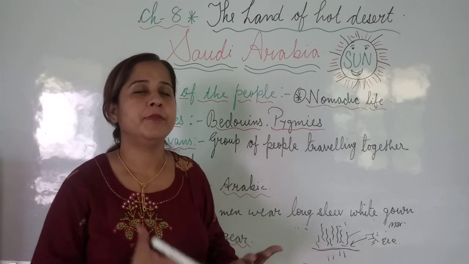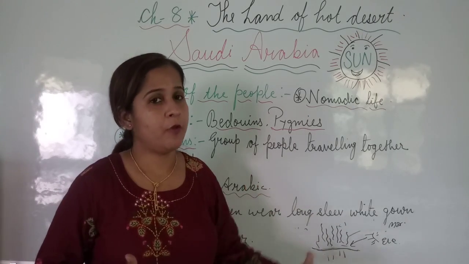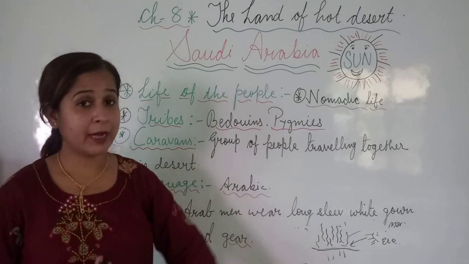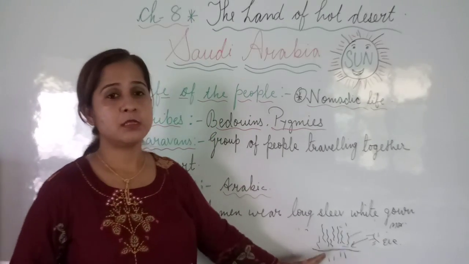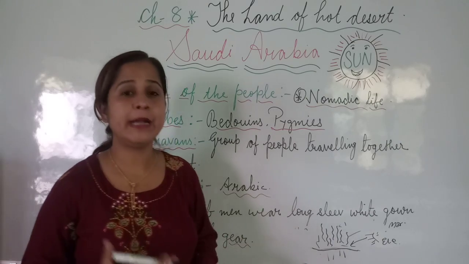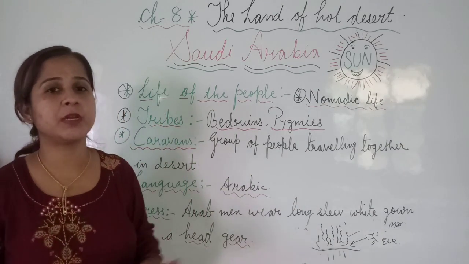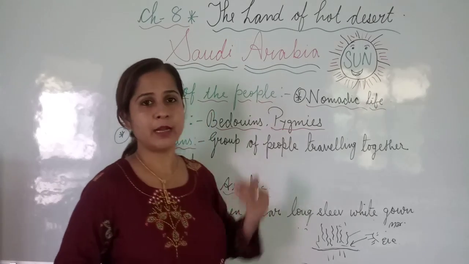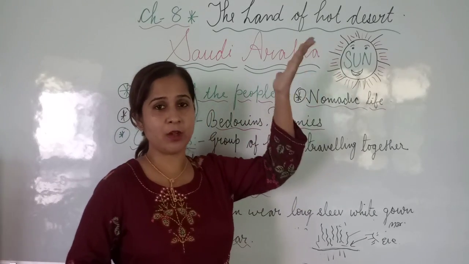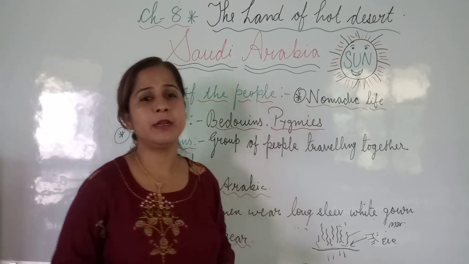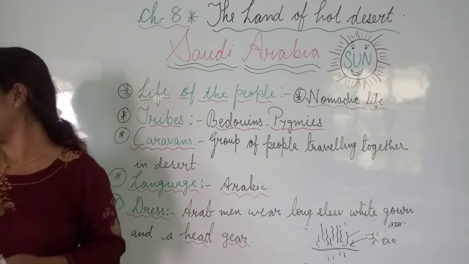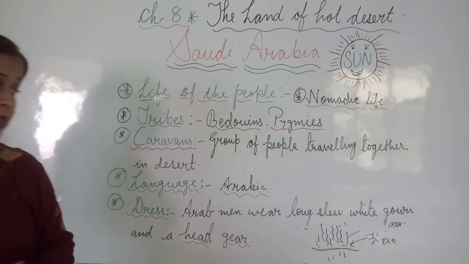From the time sand starts to release heat, sand starts to become cool and till night the surroundings becomes very cold. So climate varies, during the daytime it is very hot and during the night time it is very cold. Fine.